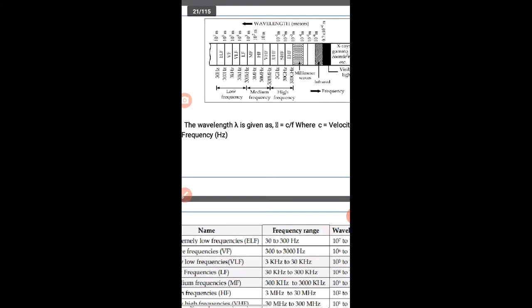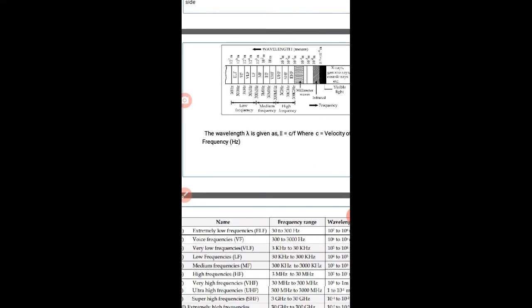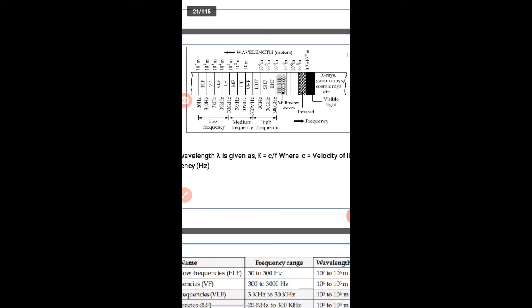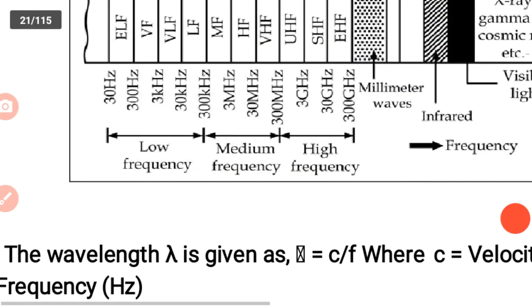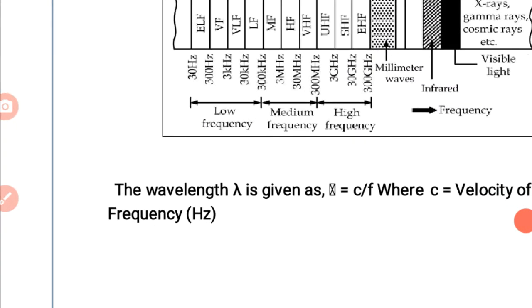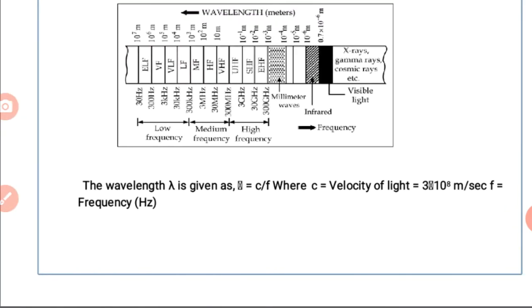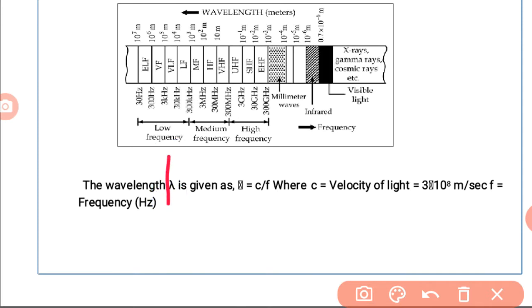In this table we are representing the frequency and the wavelength. The relationship between frequency and wavelength, with wavelength denoted by lambda, is lambda equals c by f. Here c is the velocity of light, 3 × 10^8 meters per second, and f is the frequency in hertz.